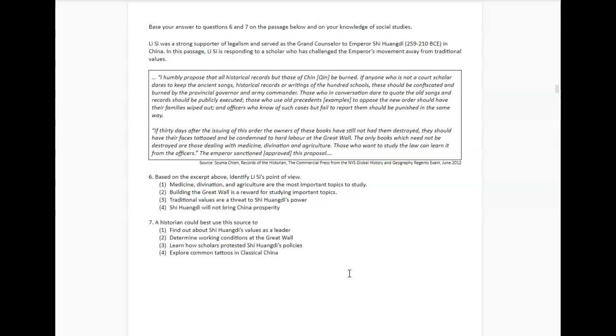Based on the excerpt below, identify Li Si's point of view. What do they think? 1. Medicine, divination, and agriculture are the most important topics to study. 2. Building the Great Wall is a reward for studying important topics. 3. Traditional values are a threat to Shi Huangdi's power. Or 4. Shi Huangdi will not bring China prosperity or good things.